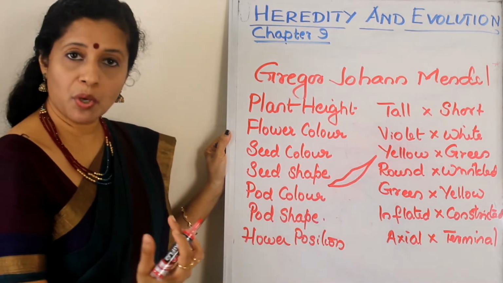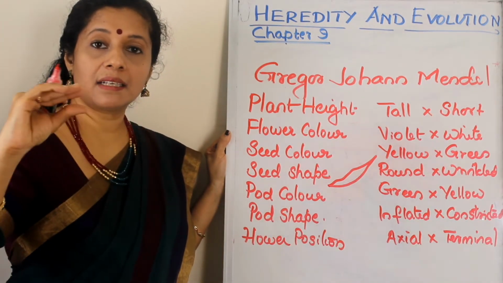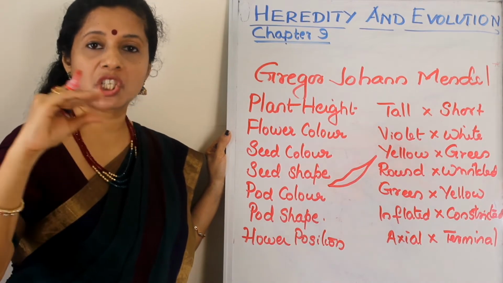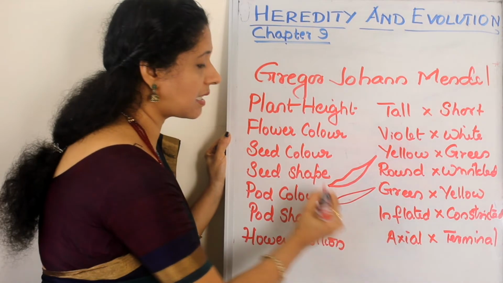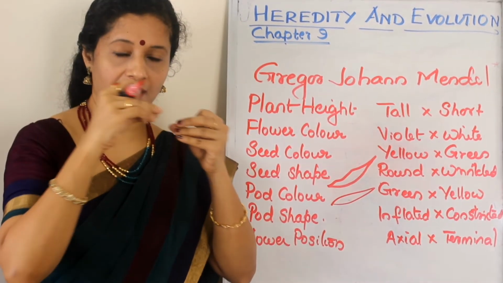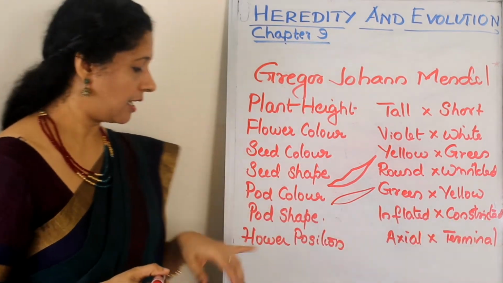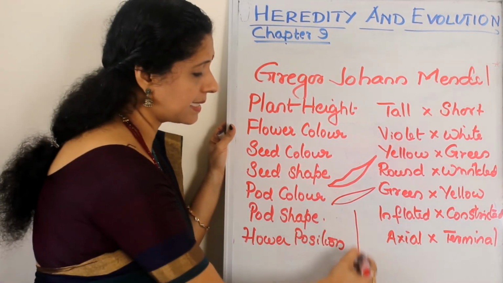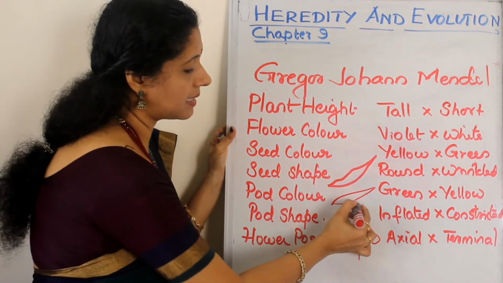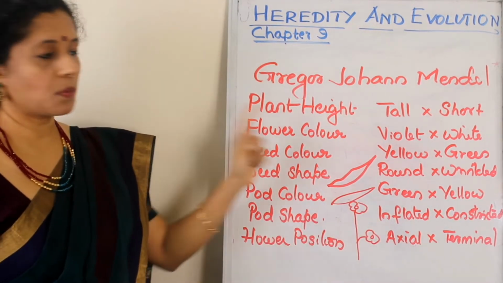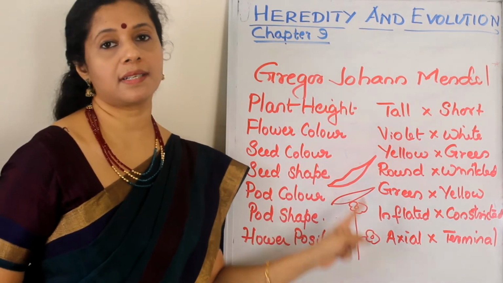The same way pod shape. In some beans, from the top we can feel the seeds or we can see the impression of the seed. That is called constricted. Whereas in some types of beans, it is completely inflated, full, so we can't get the impression of seed over it. Okay, so inflated or constricted. Then flower position. In some cases, flower is axial, whereas in some cases it is in the terminal position. So these were the different traits or characters selected by Mendel for his experiment.